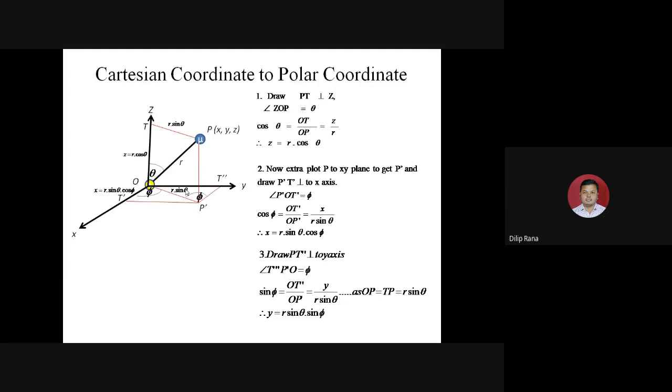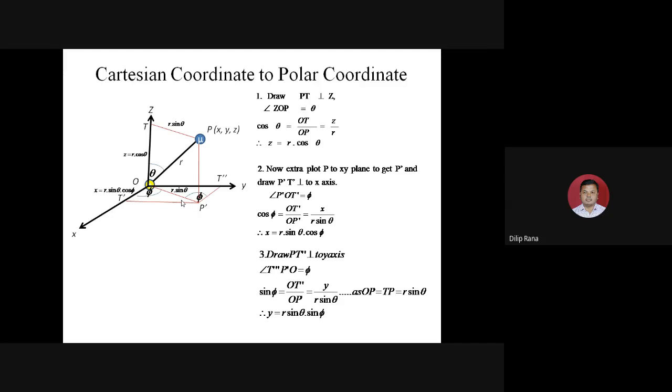Now if I want to determine the OT dash, this is exactly opposite to this phi. So which ratio takes care of the opposite side of the angle? It is the sine function. So sine of phi will be OT dash divided by OP dash. OT dash divided by OP dash means y divided by r sin theta. If we rearrange it, y will be r sin theta sin phi.